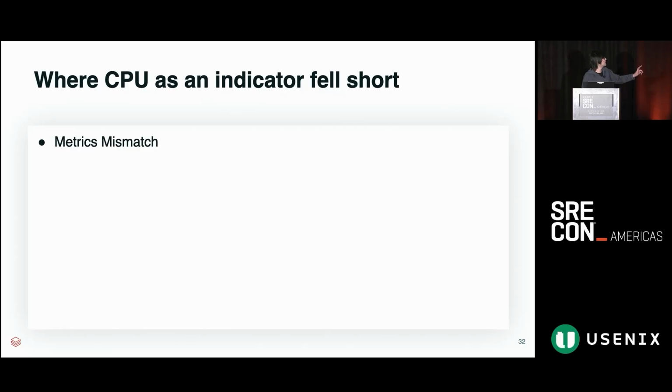And we realized that CPU as an indicator was a little bit of a mismatch of exactly what we were trying to measure. To start with, it was a little bit of a trailing indicator. The way that we measured CPU was in terms of the amount of shares that a given pod was using over a historical window in the past. And so this didn't always necessarily measure present overload, and it wasn't always a good indicator of future overload either.